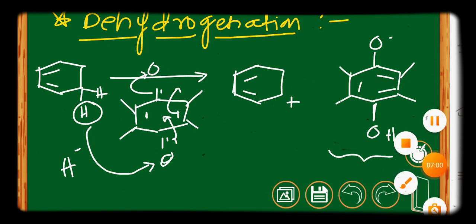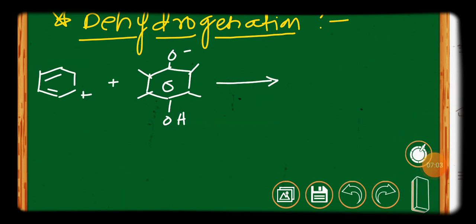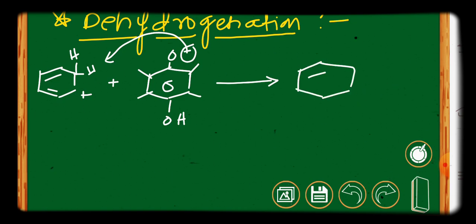Now after that, adjacent to the cation, if hydrogens are present, for example two hydrogens are present, these are also active. Due to the deficiency adjacent to the hydrogen, the negative charge, that is the oxide ion, will take the hydrogen plus, that is a proton, and finally the electrons from the CH bond will be transferred to stabilize the ring, and the aromatic ring will be developed, resulting in the formation of the quinol.